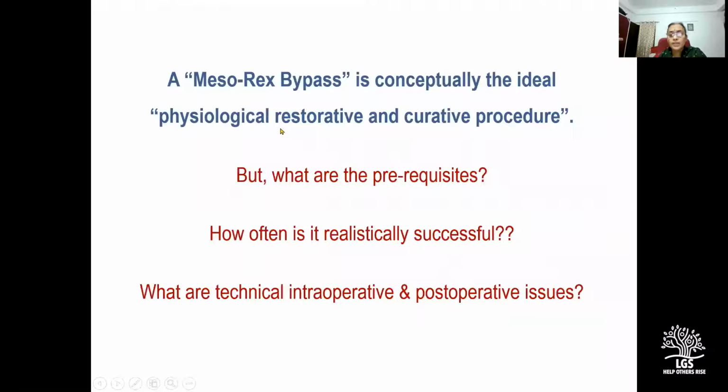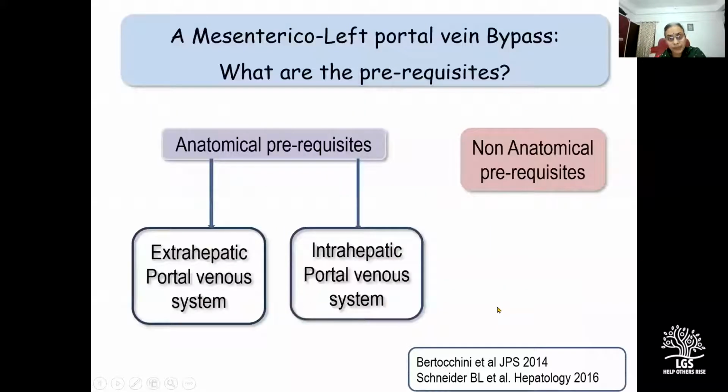So while a Meso-Rex bypass is conceptually definitely the ideal physiological, restorative, and curative procedure, the important questions are, what are the prerequisites? And how often is it realistically successful? And what are the post-operative issues? So prerequisites for a Meso-Rex bypass, we can identify as anatomical prerequisites pertaining to the extrahepatic or intrahepatic portal venous system